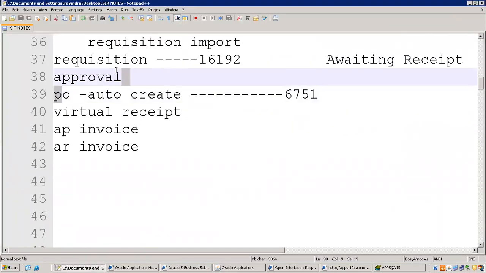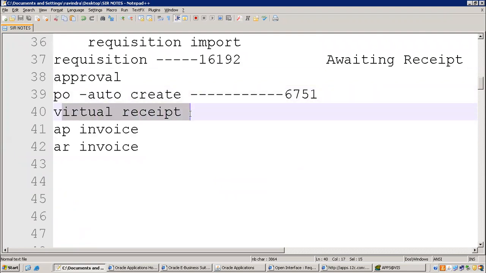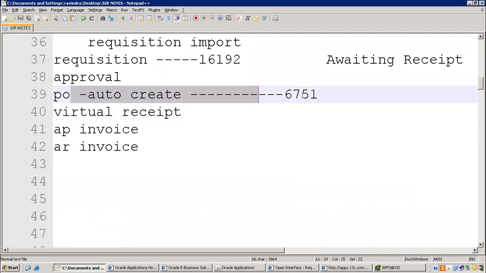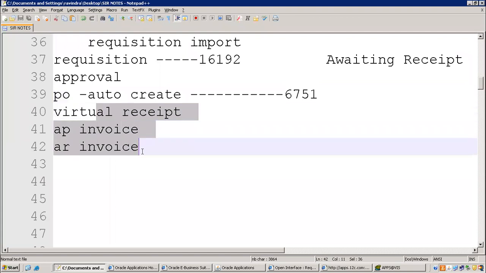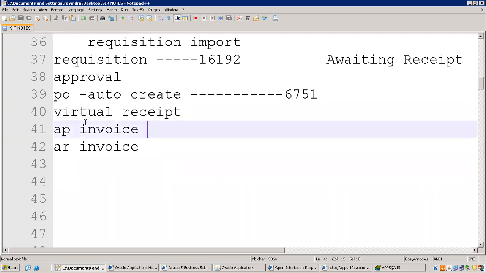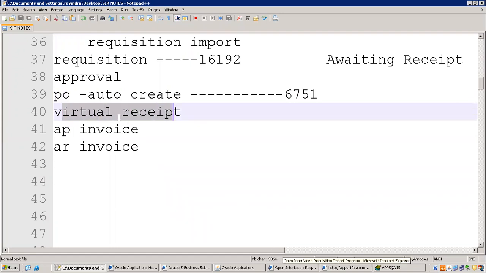So next step is, after approval, create. We have to create receipt here. PO is created, approved also. Now next, these 3 steps are pending. So receipt we have to create. Receipt we have not physically received to our warehouse. That's why we are mentioning it as a virtual receipt. There is no title here in the application, but you should call it as a virtual receipt. We have not physically received, but we have to make an entry.